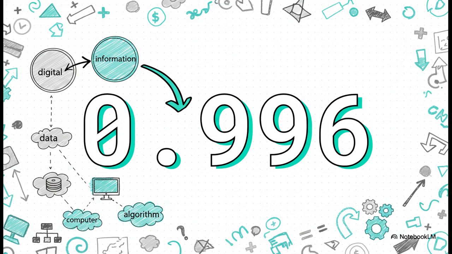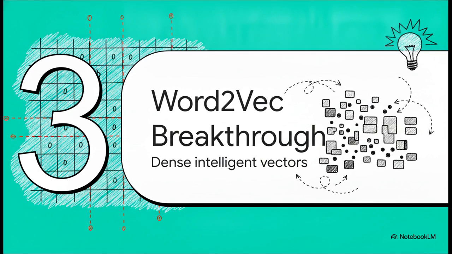Because they share context words like data and computer, the algorithm mathematically grouped them together as highly similar, without actually knowing what either word means in the human sense. Section 3. The word-to-vec breakthrough, from massive grids to intelligent vectors.